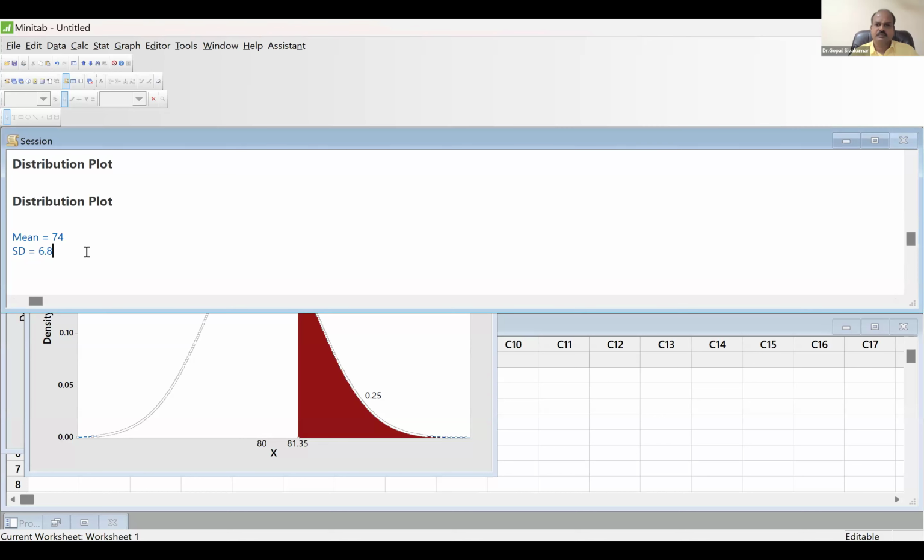The exam scores follow a normal distribution. What is the distribution for the mean exam score of 50 students?